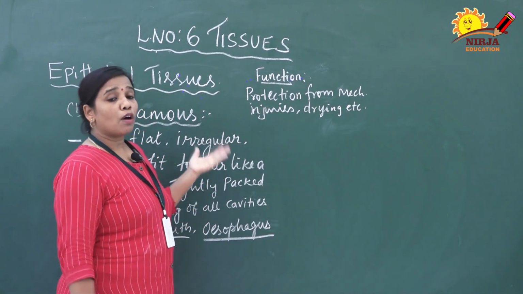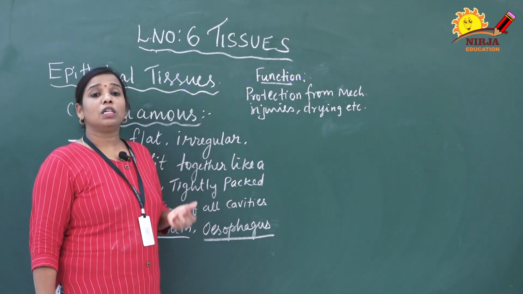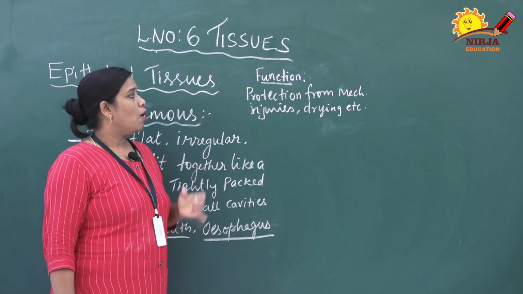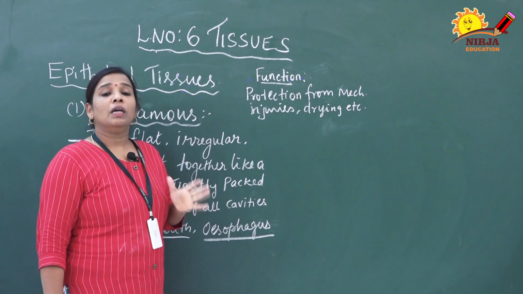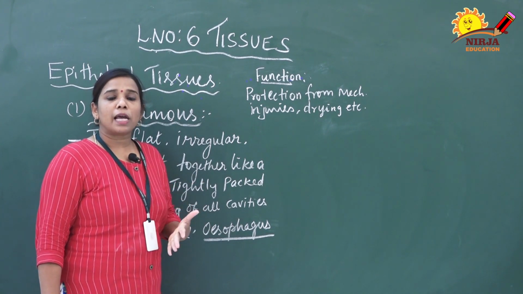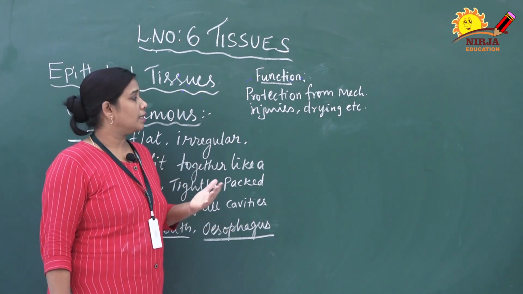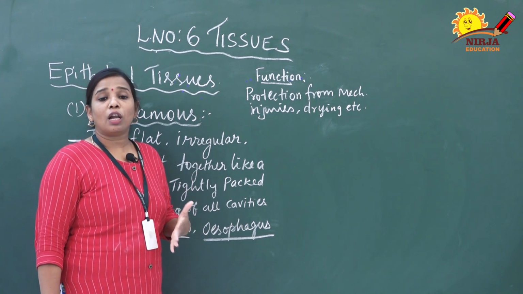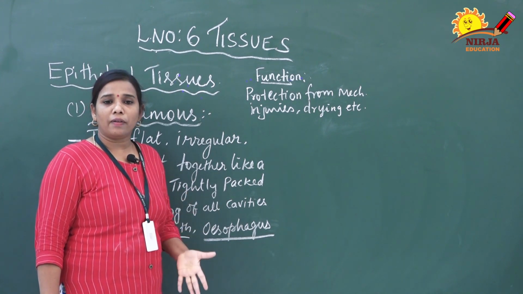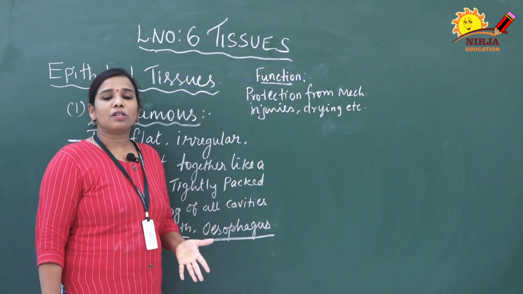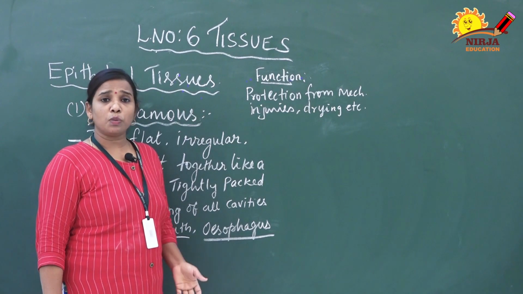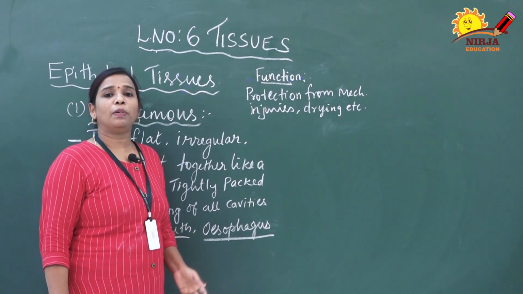Then what is the function of squamous epithelial tissues? The main function is protection against mechanical injury. If any injury happens, it protects from that. At the same time, it prevents drying. It will not allow the particular organ to become dry, and if any chemical reaction occurs, it will protect the organs also. Next we are going to discuss cuboidal epithelial tissue.